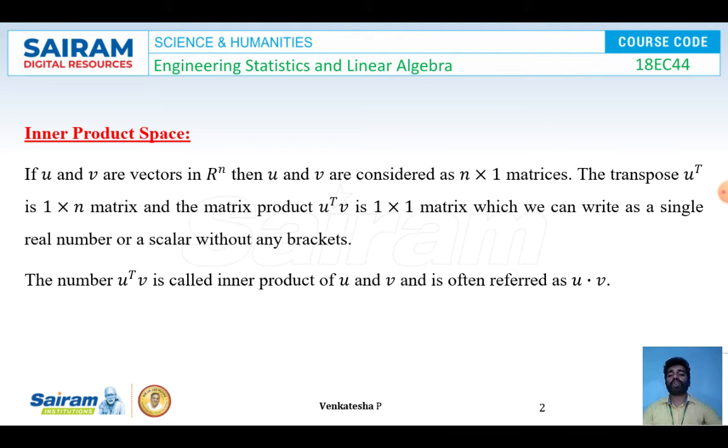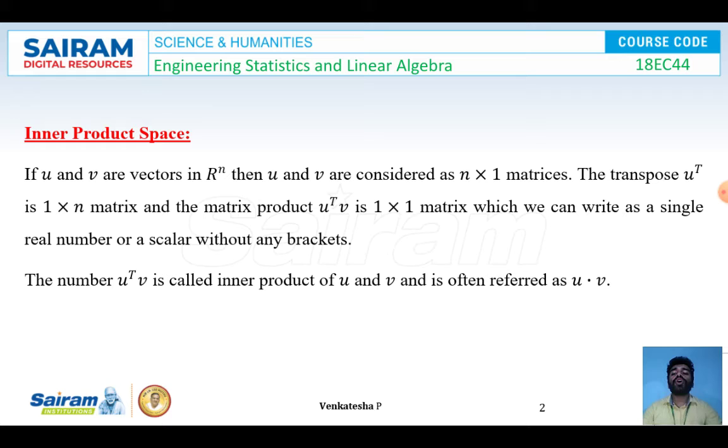Before learning about orthogonality, we have to know about inner product space. If U and V are vectors in R^n, then U and V are taken as n cross 1 matrices. Now the transpose of U, that is U transpose, is a 1 cross n matrix, and the matrix product U transpose V is always a 1 cross 1 matrix, which we can write as a single real number or a scalar without any brackets.